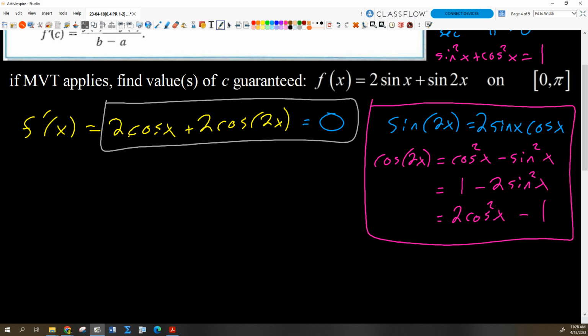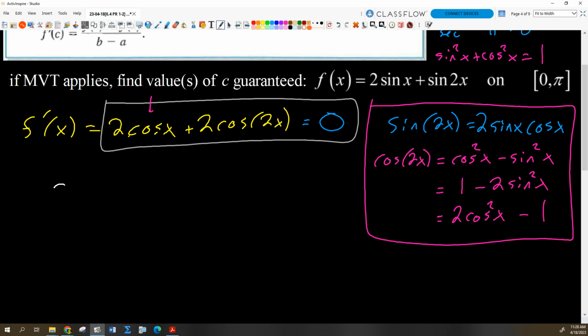Which one are we definitely going to choose? Which one? I want this one, right? Because look, I've got a cosine there. I want this all in terms of the same species of trig function too. That's another thing that makes this way easier, right? So if I use that identity, then look what happens to this equation.